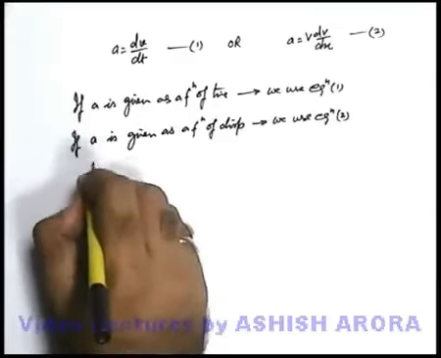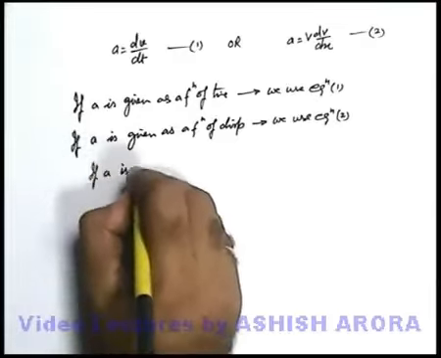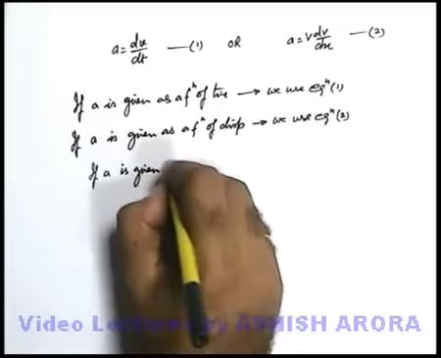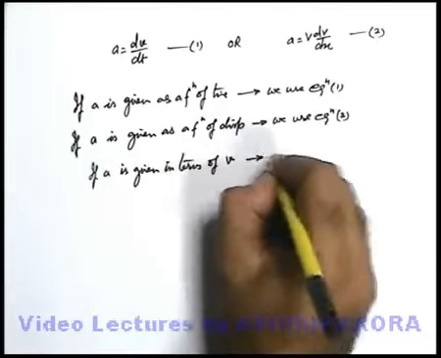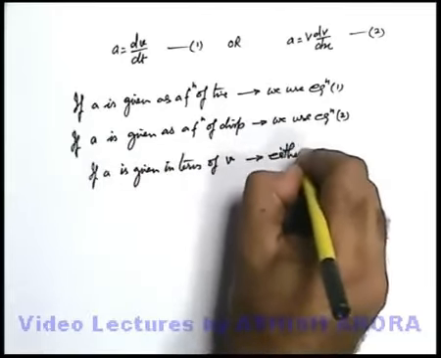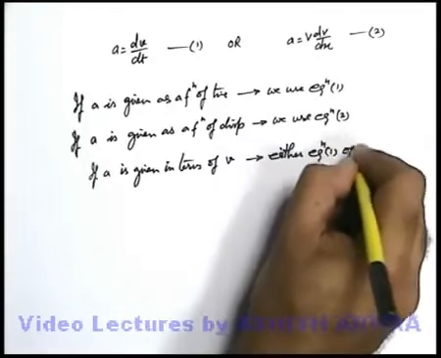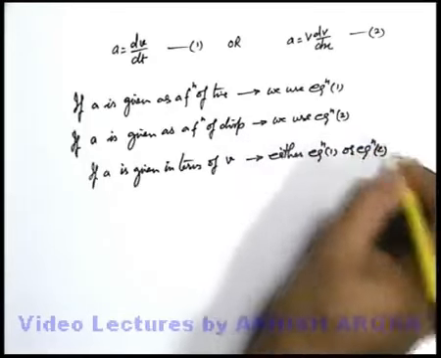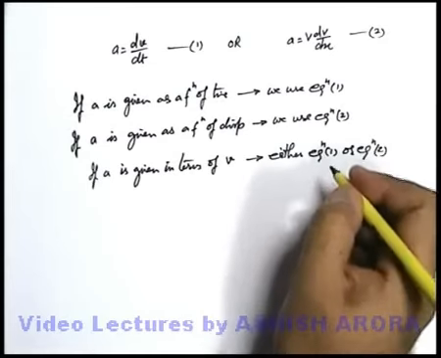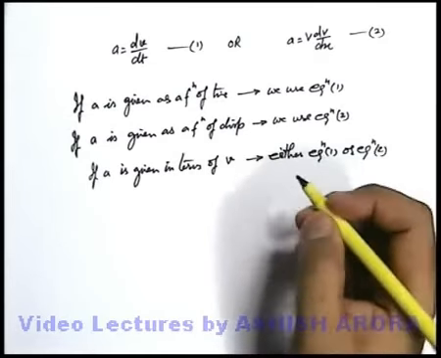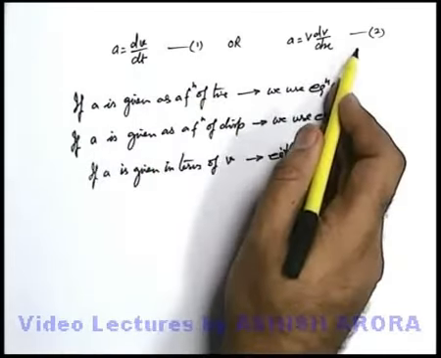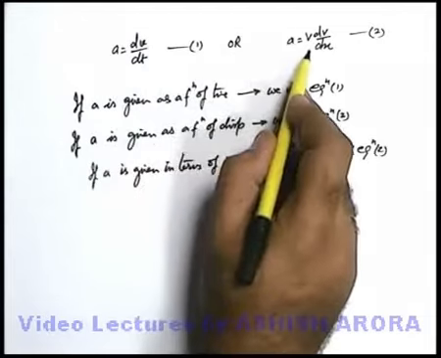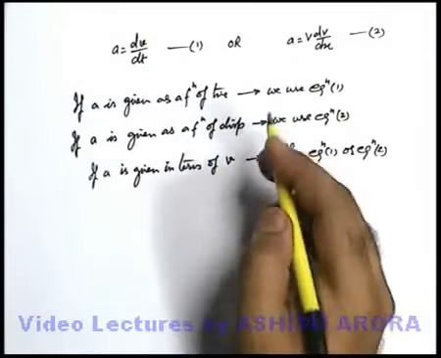Sometimes a is given in terms of velocity, and then we can use either equation 1 or equation 2, depending on the data required in the problem, whether it is related to a time function or a displacement function. That will be clearer with the help of some examples.